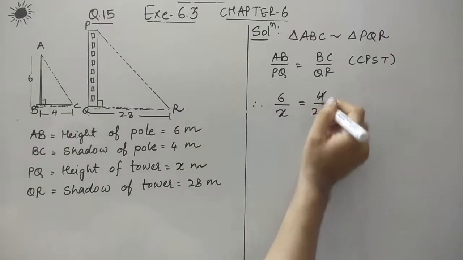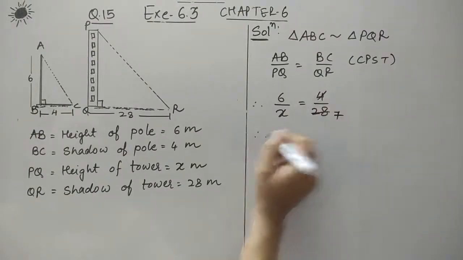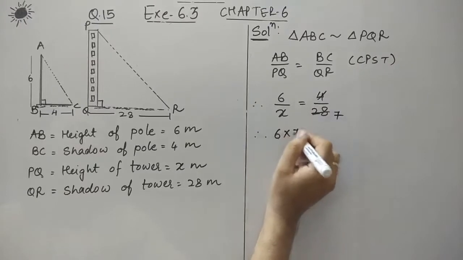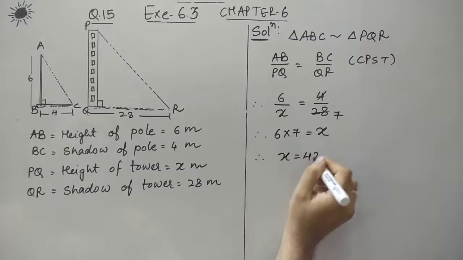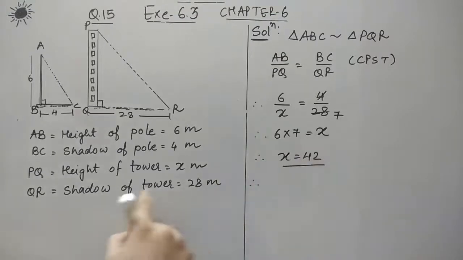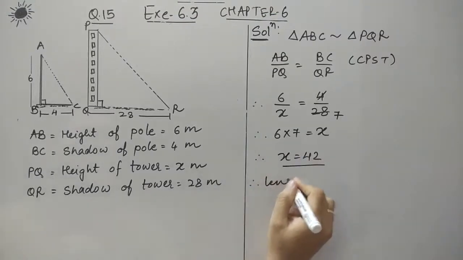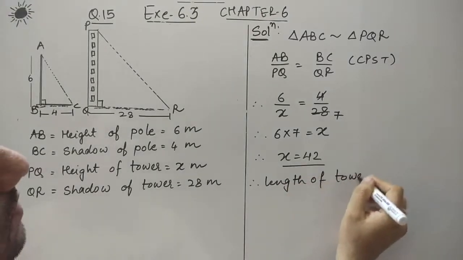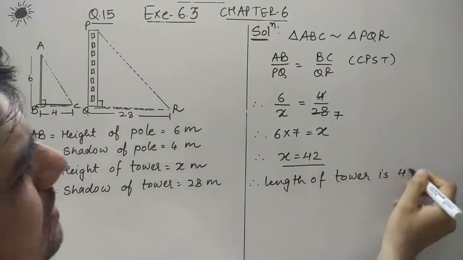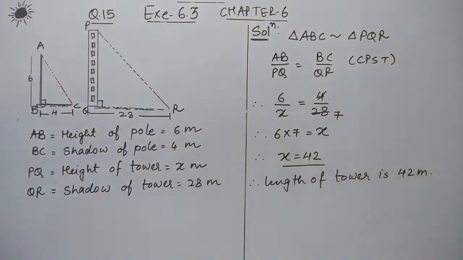Let us simplify. I'll cross multiply: 6 into 7 is equal to x. Therefore the height or the length of the tower is 42 meters. I hope you understand.